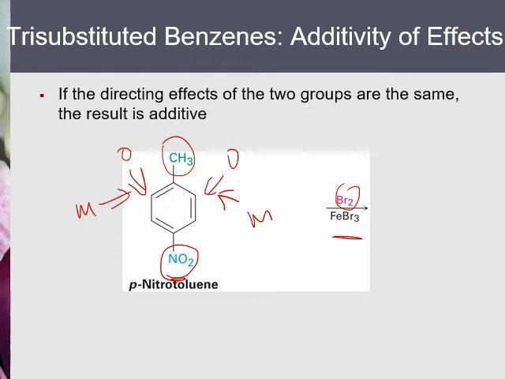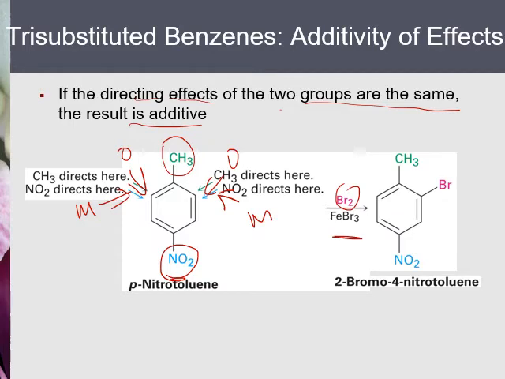So both substituents tell us the next one should go to the same location. If the directing effects of the two groups are the same, the result is additive, and therefore we predict the product should be here. The bromine should go to here. Now, if you go to here, that gives you the same product.